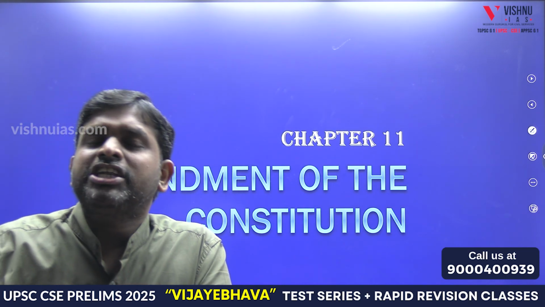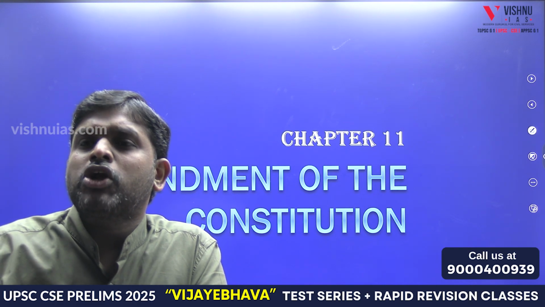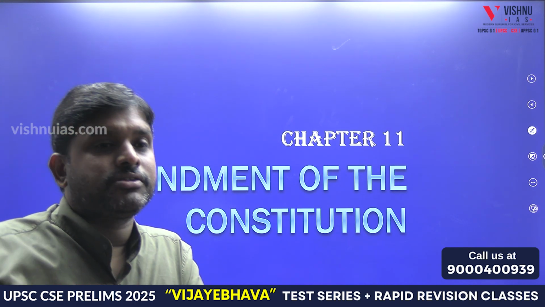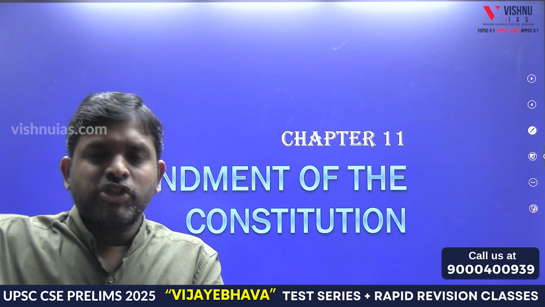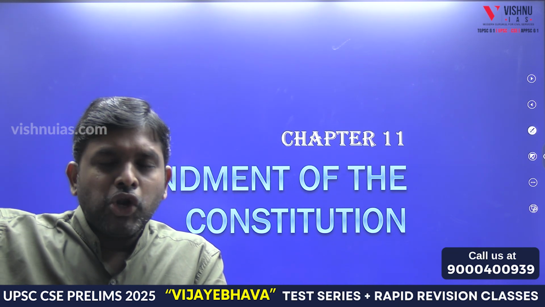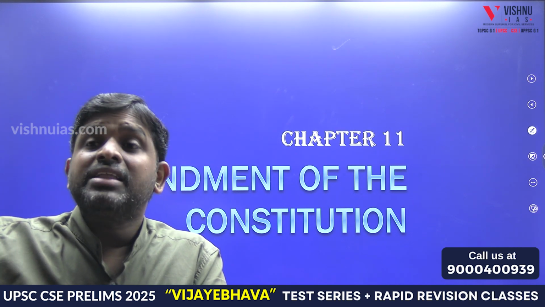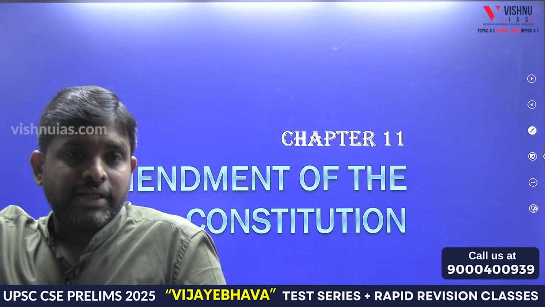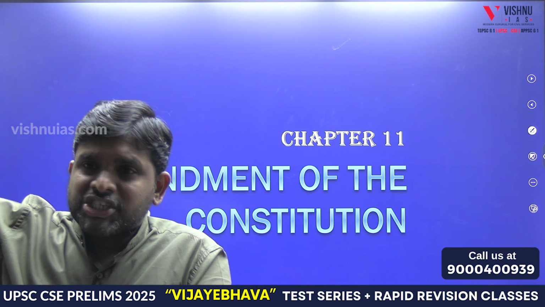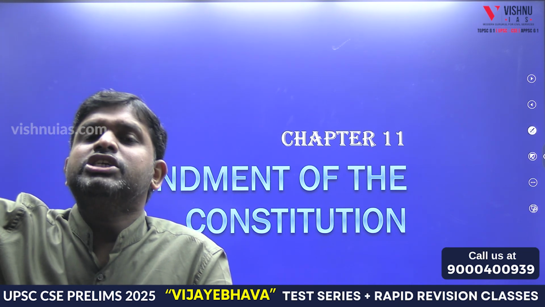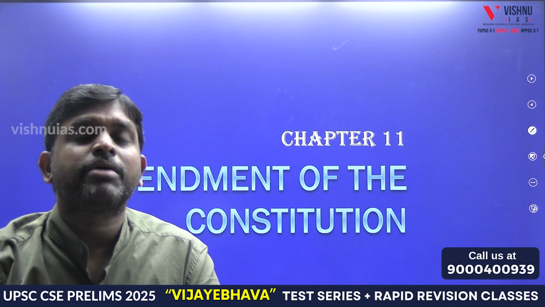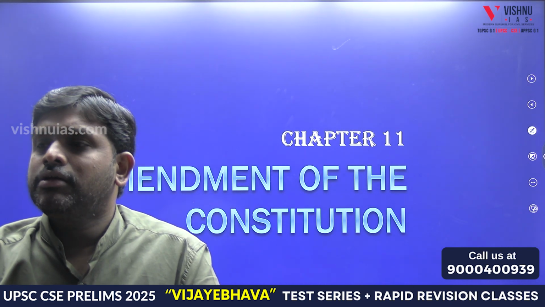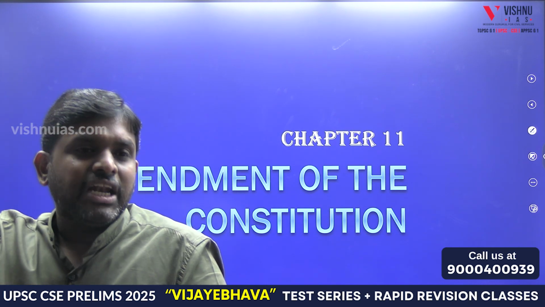So this procedure is only for those provisions which are not going to disturb federal features. But when the federal features are getting changed, then without prior permission of the President, Lok Sabha separately, Rajya Sabha separately, then it will go to the State Legislative Assemblies. In the State Legislative Assembly, minimum quorum should be there. No 50% attendance. Minimum quorum. Why? Because it is simple majority. So it will go to the State Legislative Assemblies.